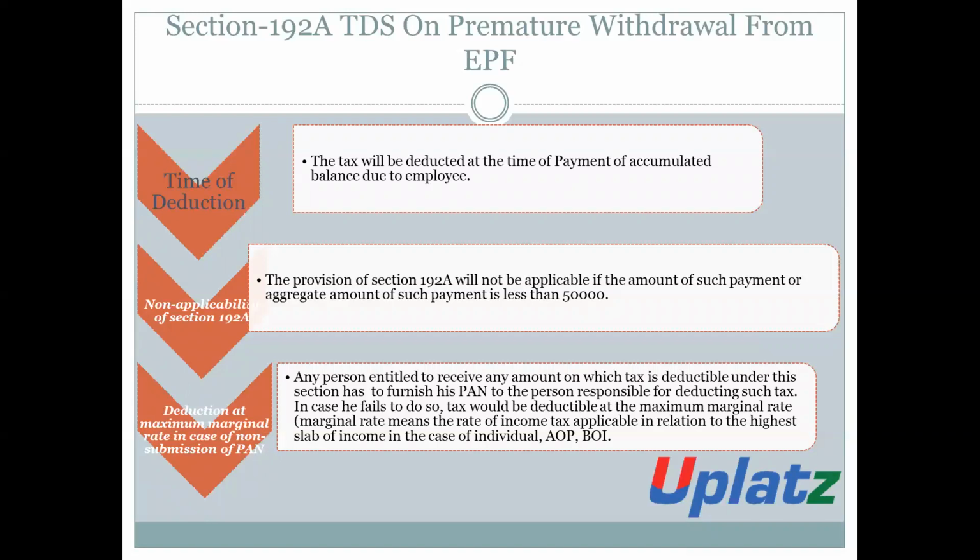What is the maximum marginal rate? Maximum marginal rate means the rate of income tax which is applicable in relation to the highest slab of income in the case of individual, HUF, AOP and BOI. It is the highest slab rate of the income. It is applicable only when the person who is required to furnish the PAN fails to furnish it, then the TDS will be deducted at the maximum marginal rate.